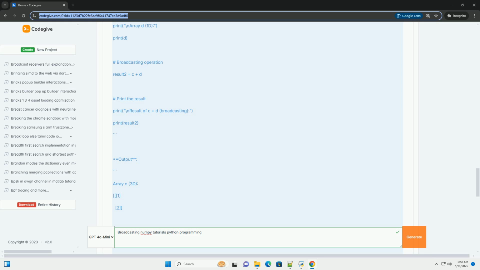Tips for using broadcasting. 1. Check shapes. Always check the shapes of your arrays with array.shape to understand how broadcasting will work. 2. Use np.newaxis. You can use np.newaxis, or None, to add new dimensions to an array for easier broadcasting. 3. Avoid unintended broadcasting. Make sure the shapes are as intended, as unexpected broadcasting can lead to bugs in your calculations. With these concepts in mind, you can leverage broadcasting in your NumPy operations to create efficient and readable code.